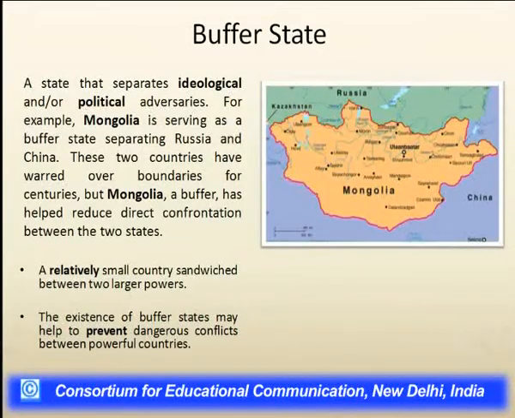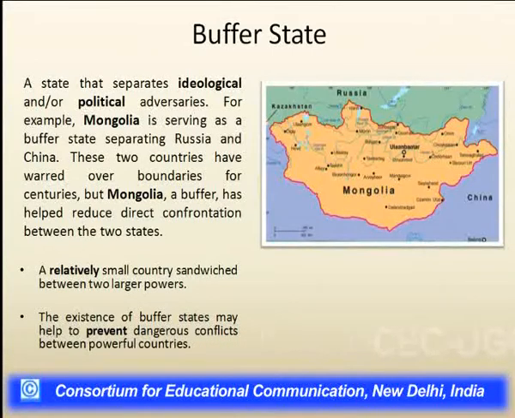After that, we should know what a buffer state is. A buffer state is a state that separates different ideological or political rivalries or differences between different countries, different superpowers. For example, we can take Mongolia.